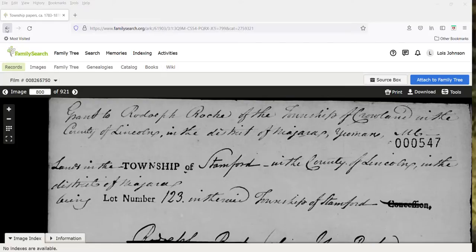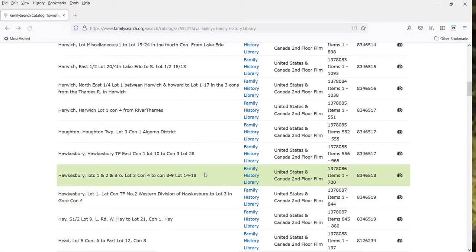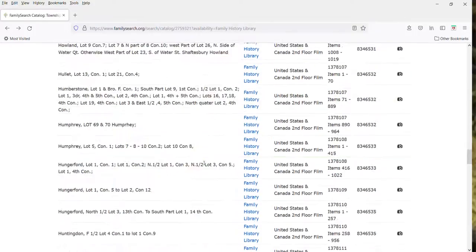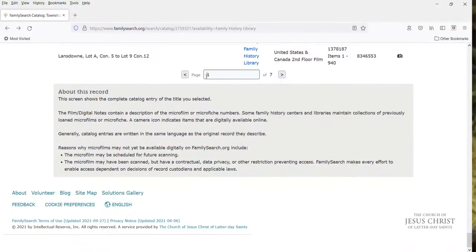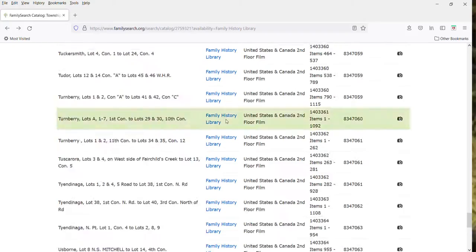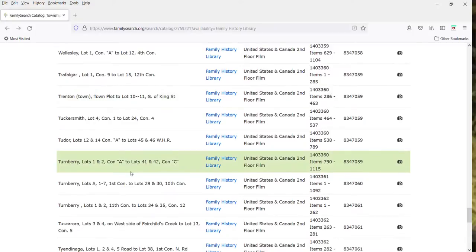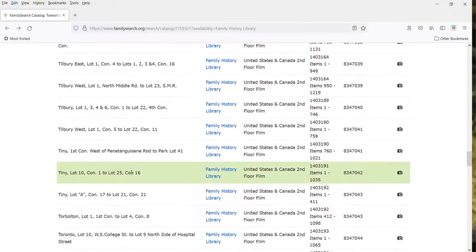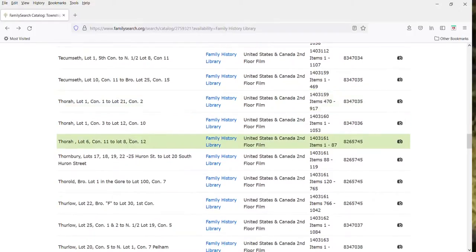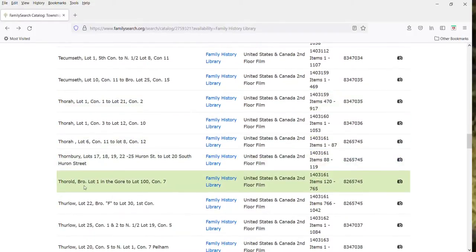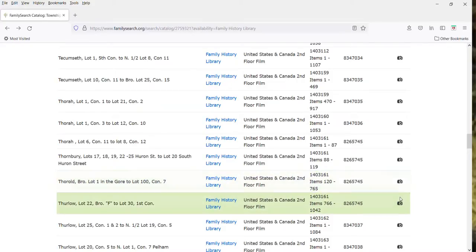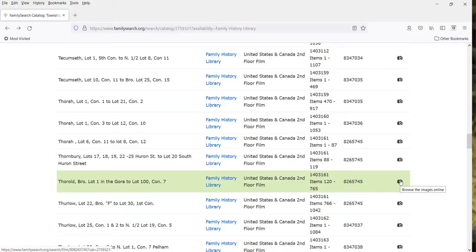The next one is the Township of Thorold. And I just know from experience that that one is going to be on page 6 of 7. So again, this is one that's not totally in alphabetical order. So we've got Thorold. BR just means it's a broken lot, could be on a river or something like that. I don't know if there's a river in Thorold, but there's a reason it's a broken lot. It's not a full lot. Oh, because there's a gore there. It looks like there's a gore. So it looks like this one starts on page 120 and goes to page 765.